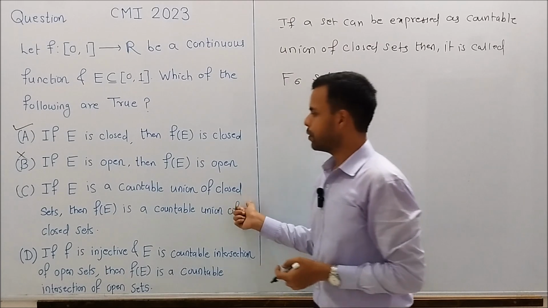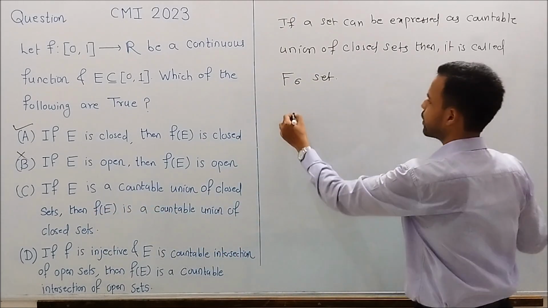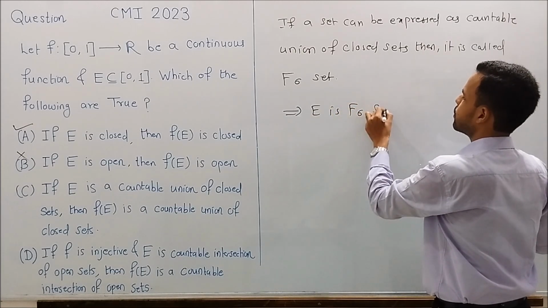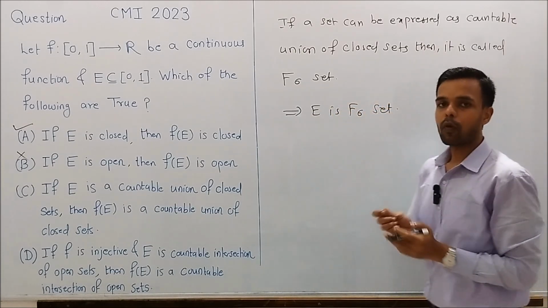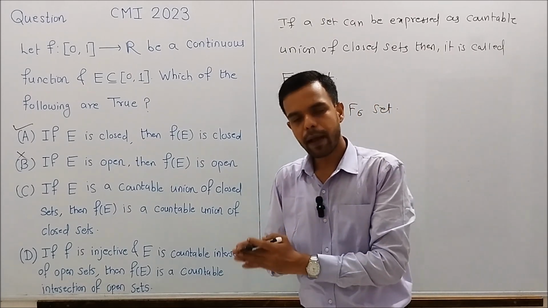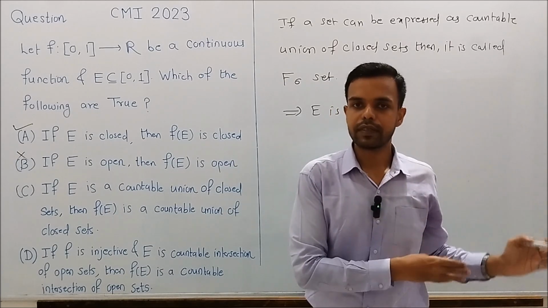Here E is a countable union of closed sets, so this implies E is an F sigma set. And there is a property of continuous functions which states that a continuous function maps an F sigma set to an F sigma set.